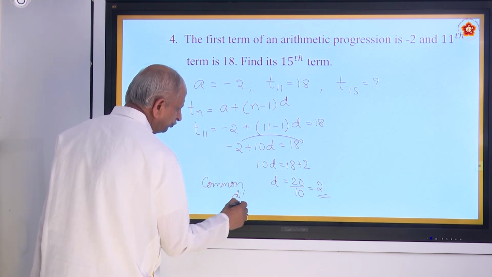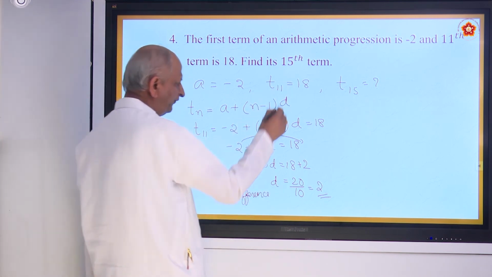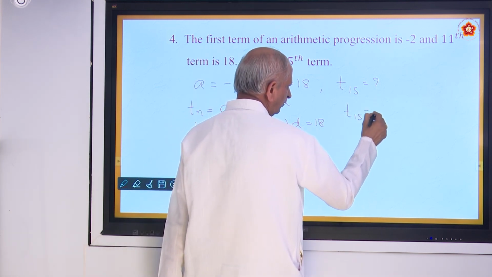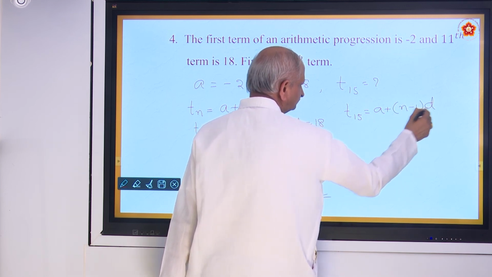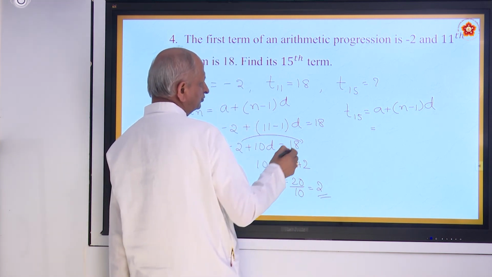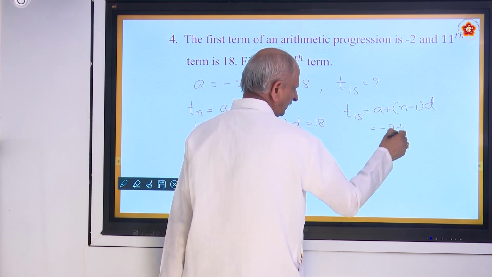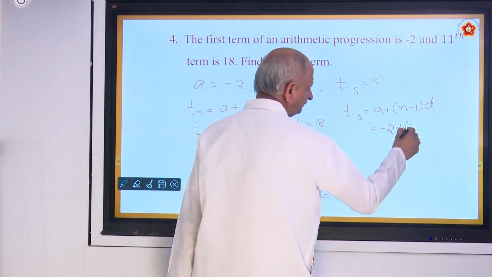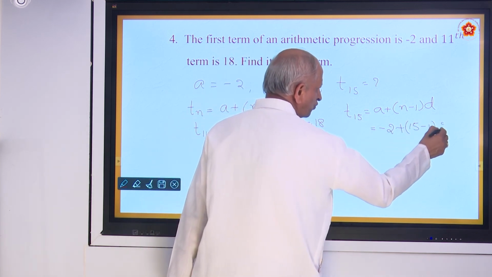The common difference is 2. Why did you find the common difference? Because you are asked to find T15. Use it here. T15 is equal to, again the formula, A plus (n minus 1) into D. Here the first term is how much? The first term is minus 2 plus n, how much is n? n is 15, minus 1, into D, how much is D? 2.